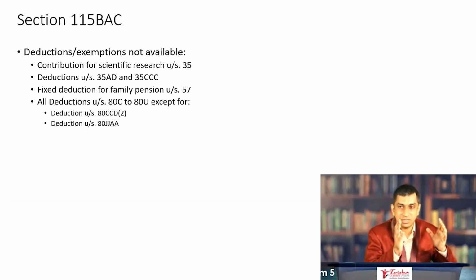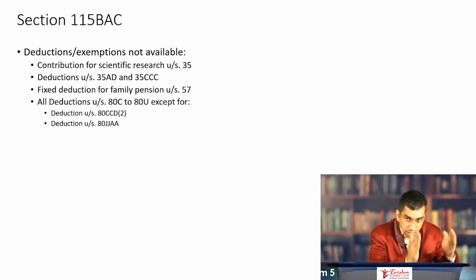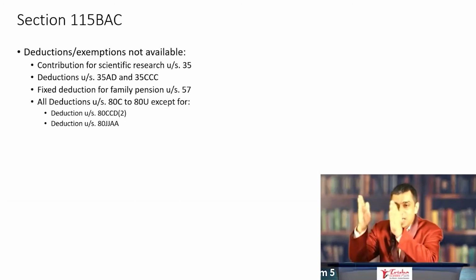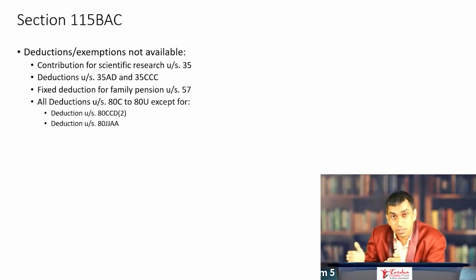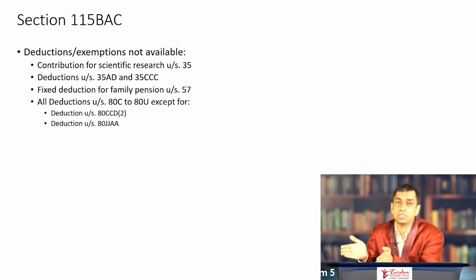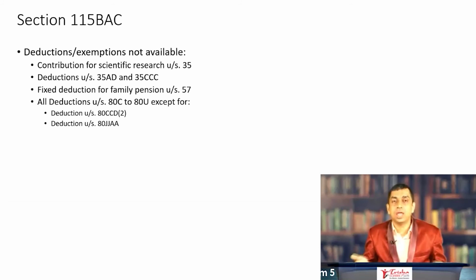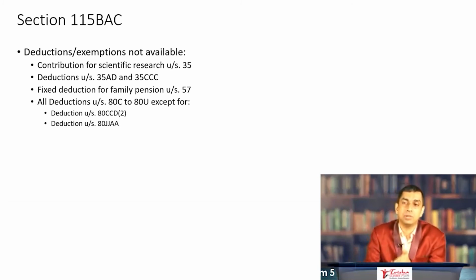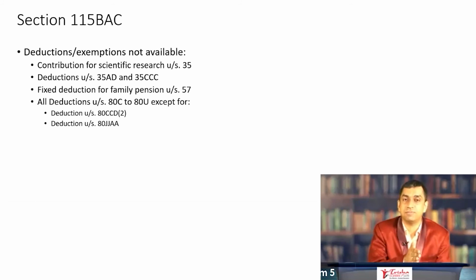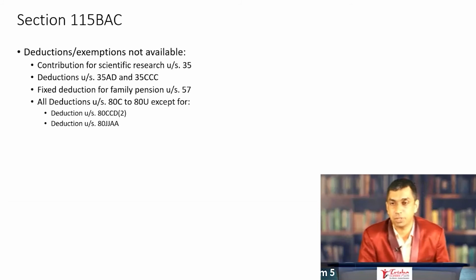Switch on your exemptions and deductions and calculate neatly, applying the traditional slabs, the income and the tax applicable. Switch off the exemptions and deductions and calculate neatly the income once again. Remember, the income calculation also changes. And then tax applying 115 BAC, arrive at the total amount, compare the two, and finally arrive at the tax liability of the assessee, suggesting him either to opt for 115 BAC or not opt for 115 BAC, rather go for the traditional method.